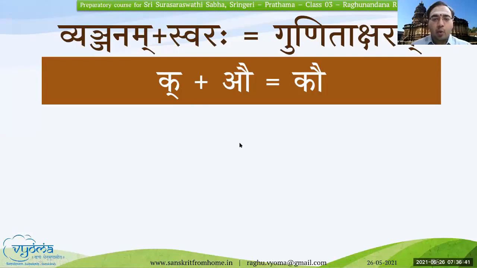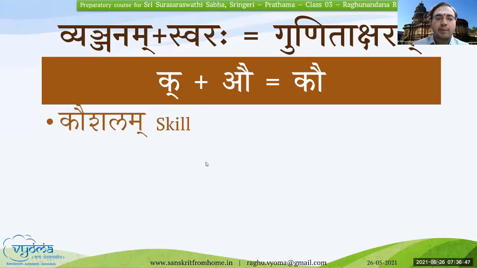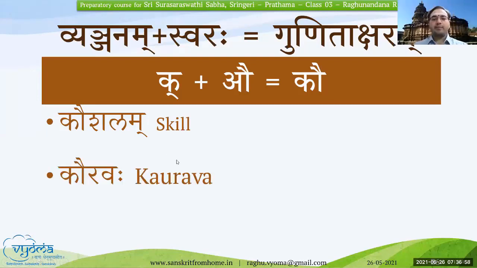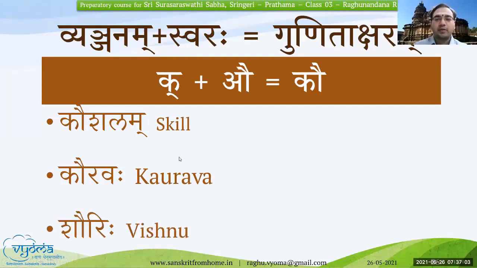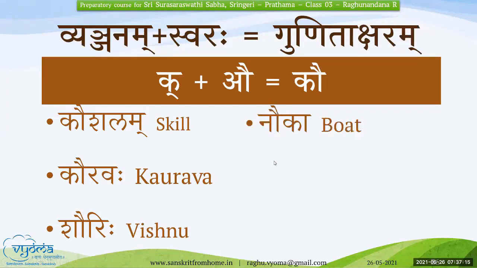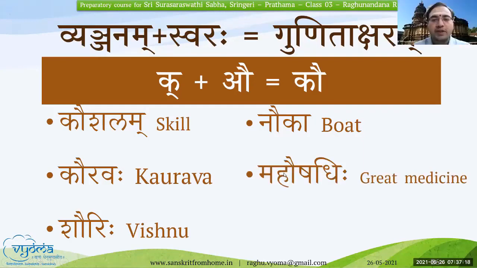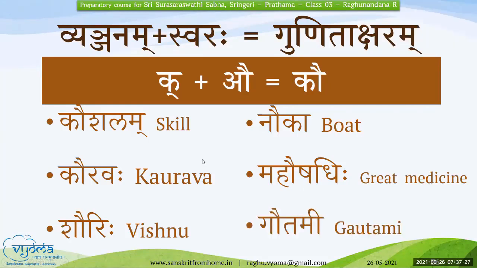K plus au, kau. Kaushalam, Kauravaha, Shaurihi, Nauka, Mahaushadhihi, Gautami. Uttamam, dhanyavadaha.